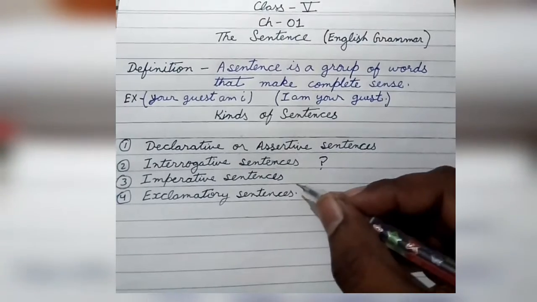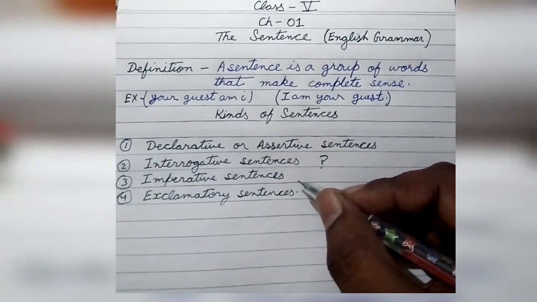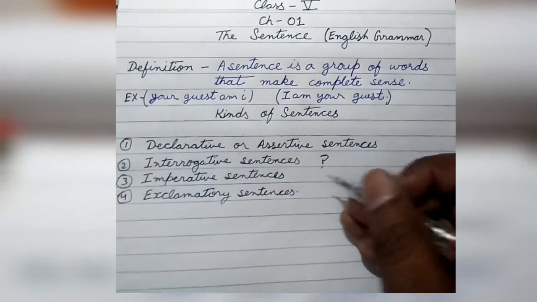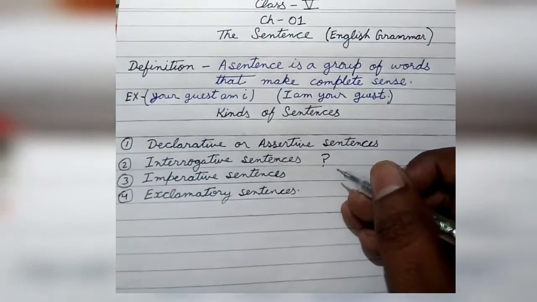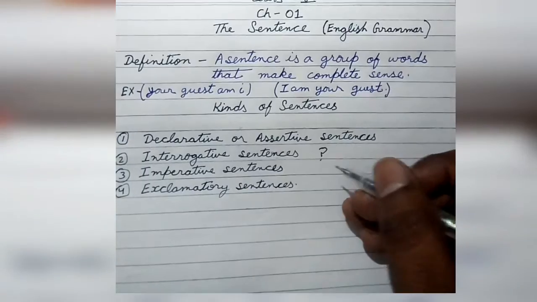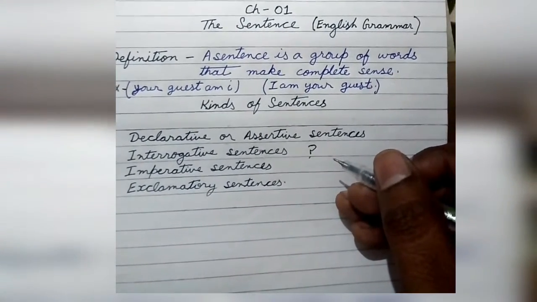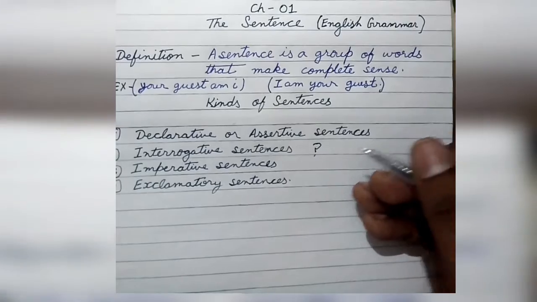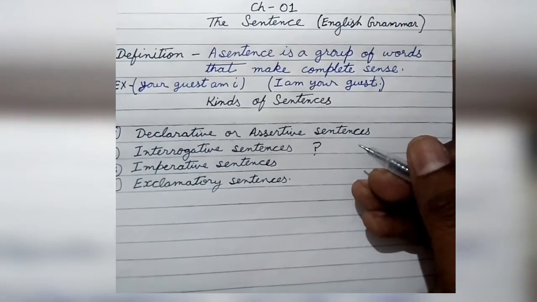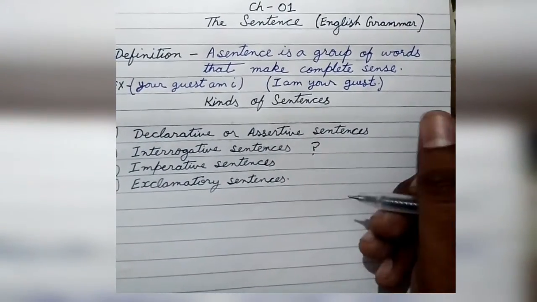Now let's quickly look at imperative sentences. What are they exactly? A sentence that expresses an order, a request, or advice is called an imperative sentence. For example, if I say "Get out of this house," that means I'm ordering you to get out of my house.